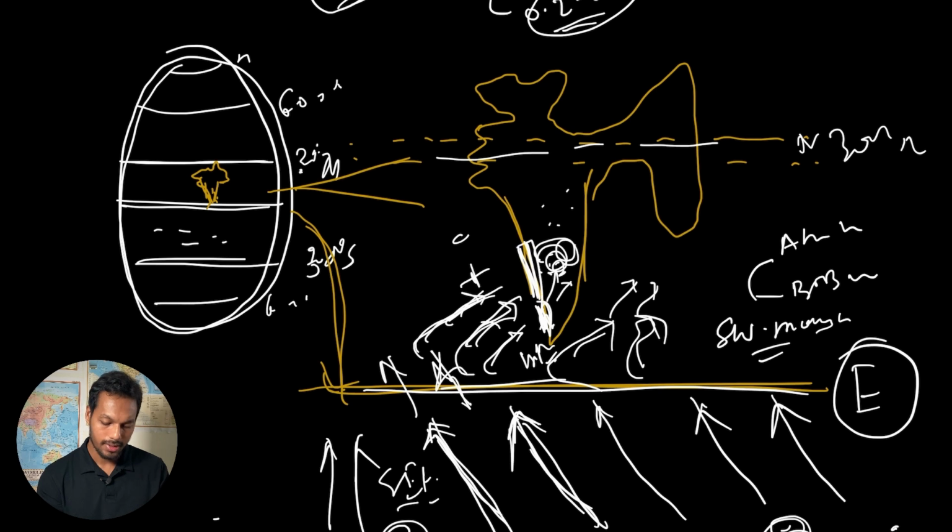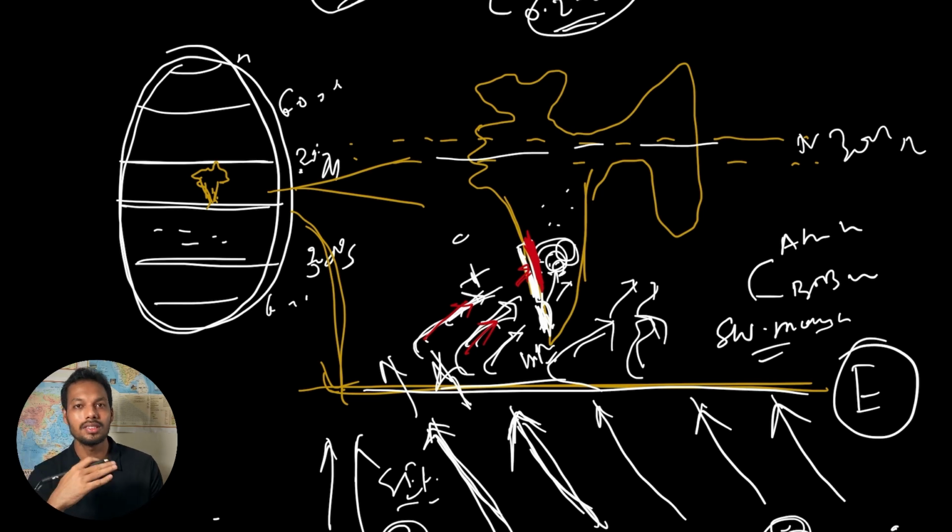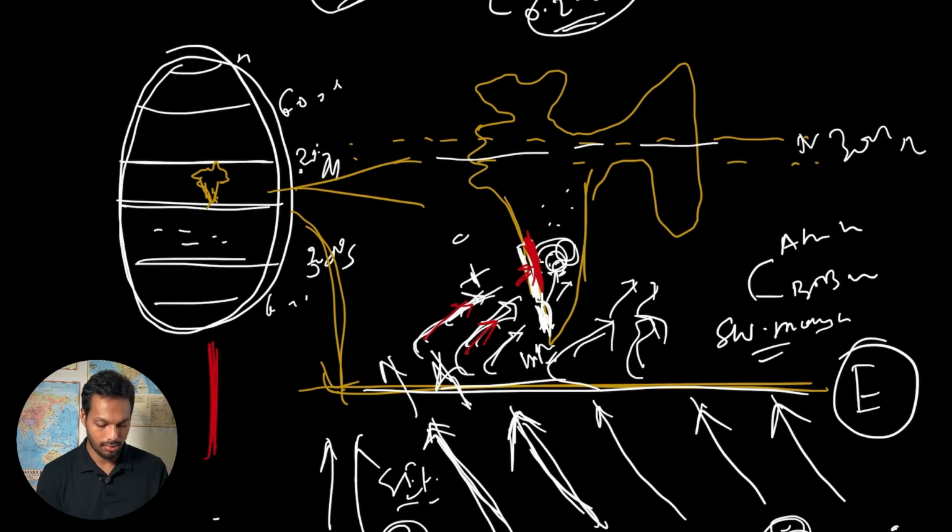Okay, so what happens here, at this point there is the Western Ghat. Western Ghat in Karnataka and Maharashtra is there. So what happens when this wind, the southwest monsoon wind, carries a huge amount of moisture while crossing the Indian Ocean and the Arabian Sea, that will precipitate more towards the windward side of the Western Ghat. Windward side means, let's say this is the hill. Suppose from this side wind is coming, this is called the windward side and this is called the leeward side.